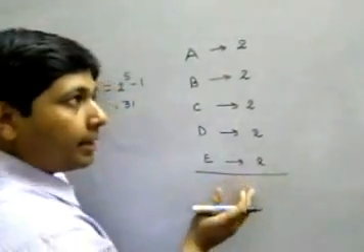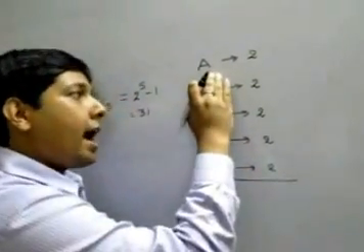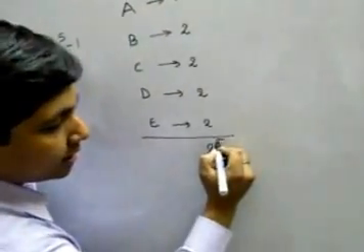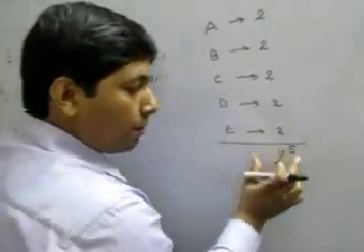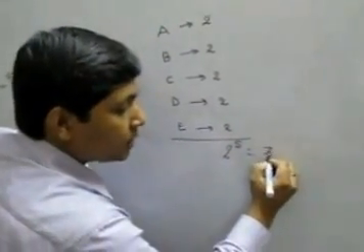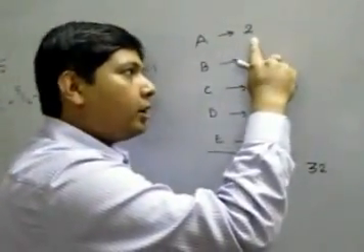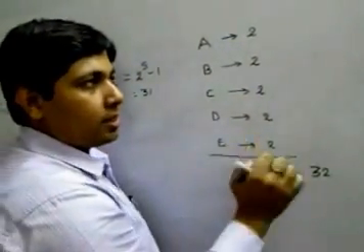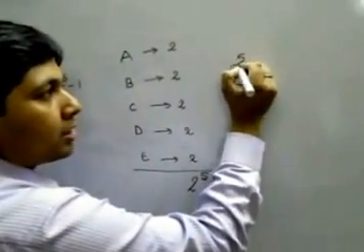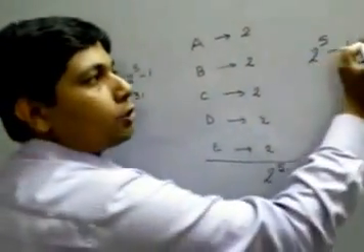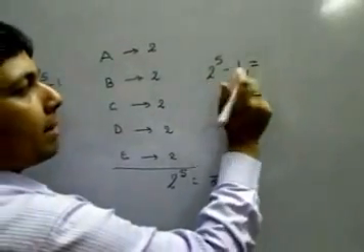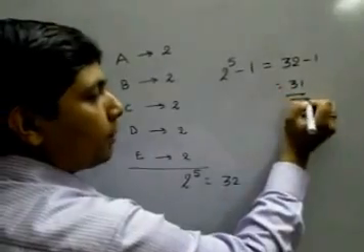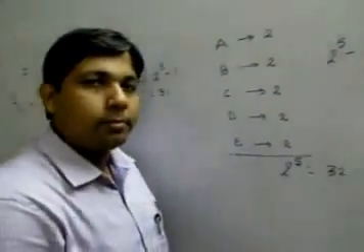In how many ways can he deal with the examination? He has to deal with A and B and C and D and E. So the number of ways he can get his result is 2 to the power 5 ways. Out of 2 to the power 5 ways, or 32 ways, there is one way in which he has passed here also, here also, here also. That means he has passed in all the 5 subjects. Only one such case is there. So we have to remove that case because he has to fail. So to fail, the total number of ways is given by 2 to the power 5 minus 1, that is 32 minus 1, 31 ways. So we can solve by both approaches, we will get the same answer, 31.